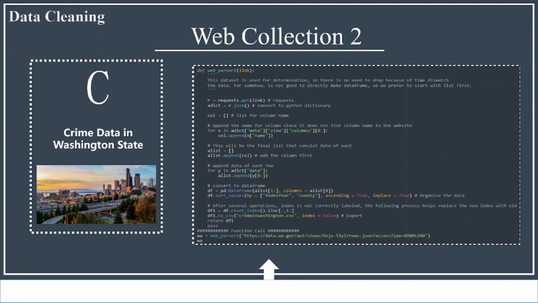This is our data cleaning of the web collection too. We transferred the JSON to a dictionary with .json and extracted the data from the dictionary to a list using append. However, JSON does not directly give us column names, so we just use append to add the column titles one by one. Ultimately, we convert the list of lists to a pandas data frame. And after that, we convert the data to the CSV file.